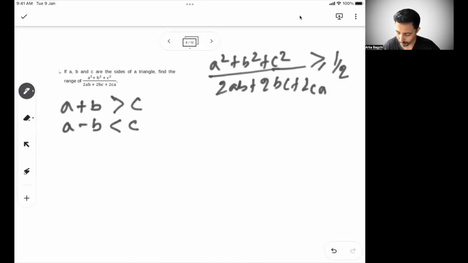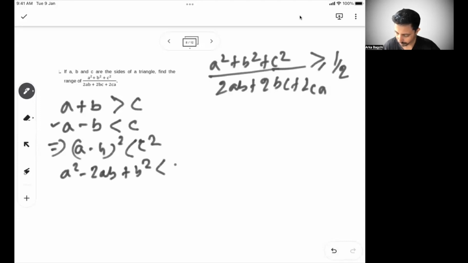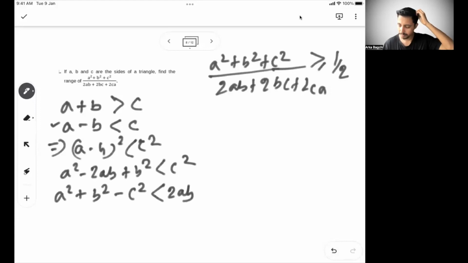So from this, if I square it, a minus b whole square must be less than c square. So we can say a square minus 2ab plus b square is less than c square, or a square plus b square minus c square must be less than 2ab, right?